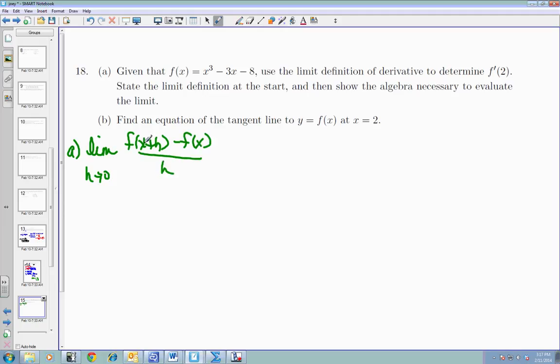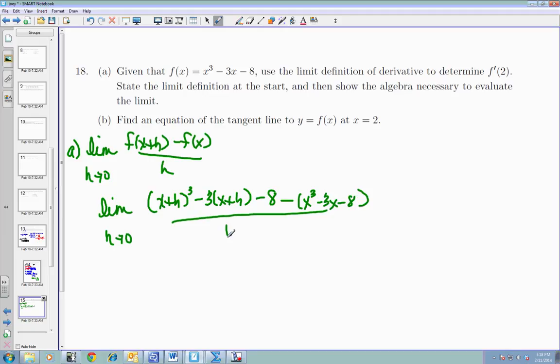So this means take x plus h and plug it into all of your x's first. So I actually have the limit as h approaches 0 of x plus h cubed minus 3 times x plus h minus 8. Okay, so I took my x plus h and plugged it into all of my x's. Minus f of x. My f of x was this. So minus x cubed minus 3x minus 8 all over h.